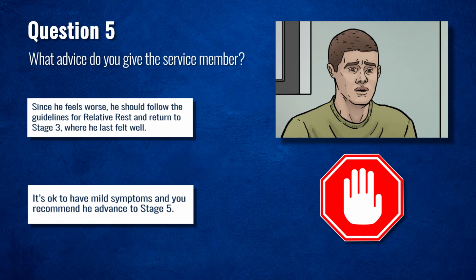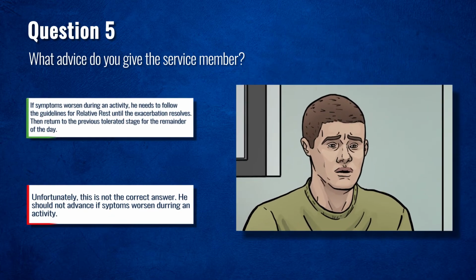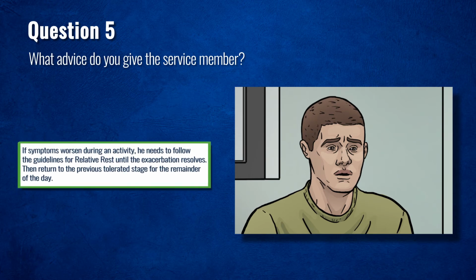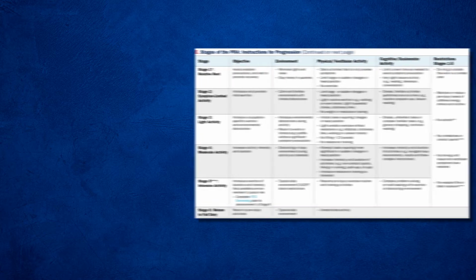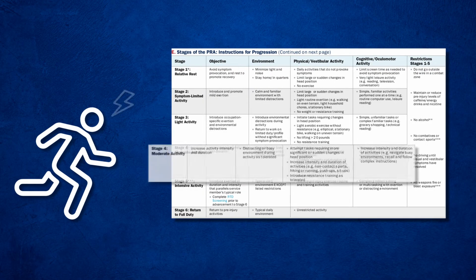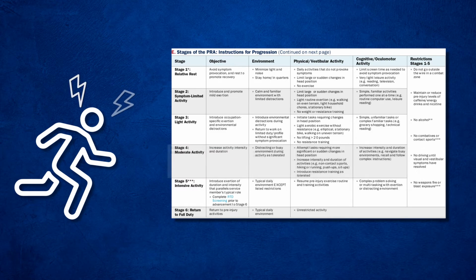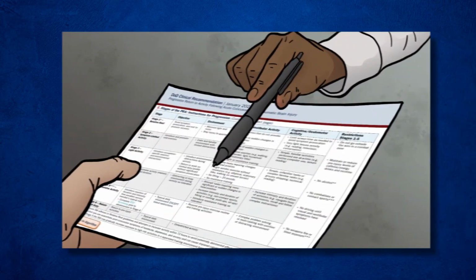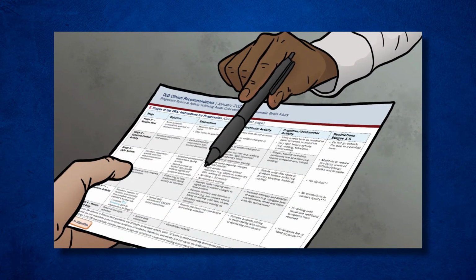Stop the video here and select the correct answer. If symptoms worsen during an activity, the service member should follow the guidelines for relative rest until their symptoms resolve, and then return to the previously tolerated stage for the remainder of the day. Since Service Member Jones was last asymptomatic in Stage 3, and he felt worse today attempting to advance to Stage 4, he should go back to Stage 3 and continue progression as instructed. It is important to go over the stages and instructions for progression at each follow-up visit.